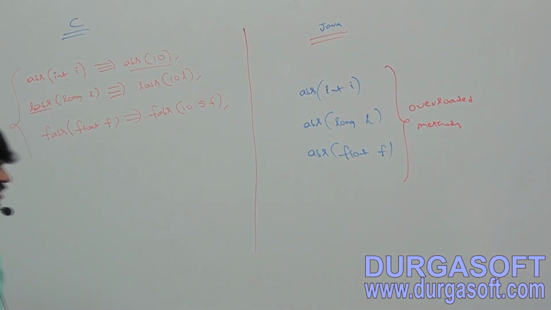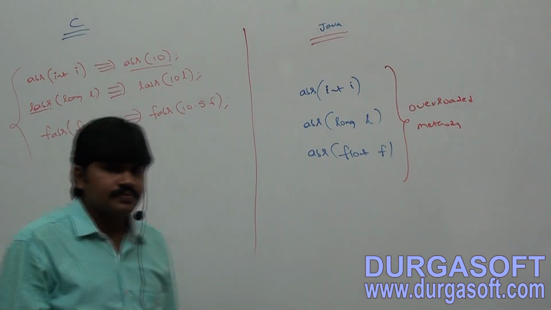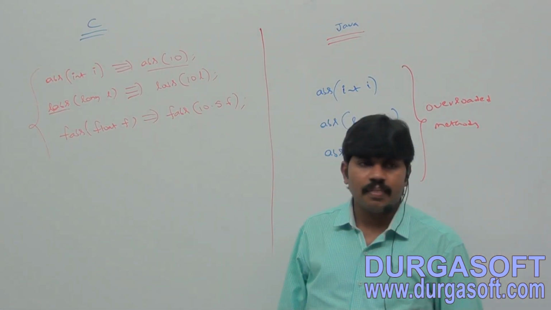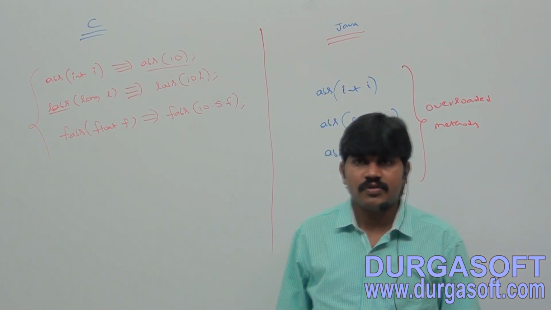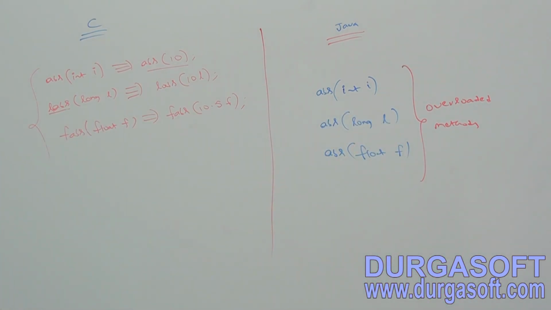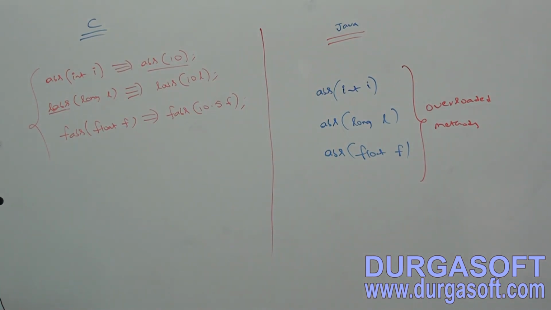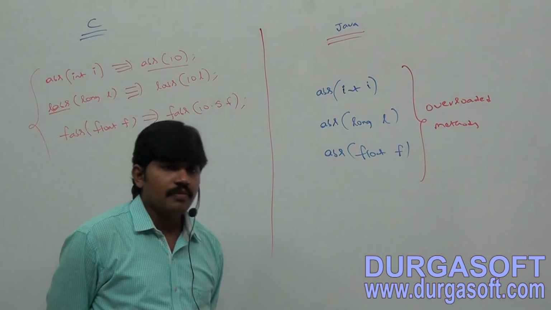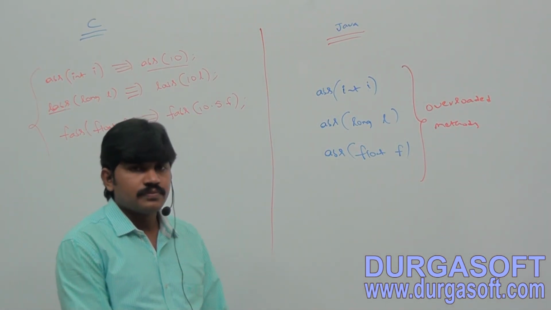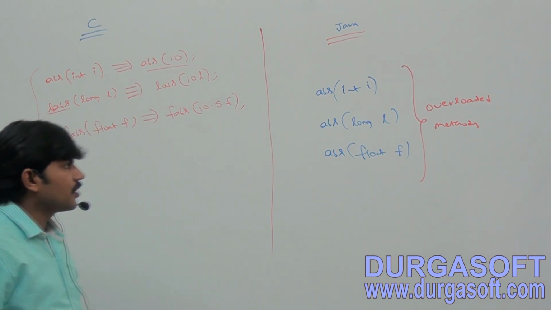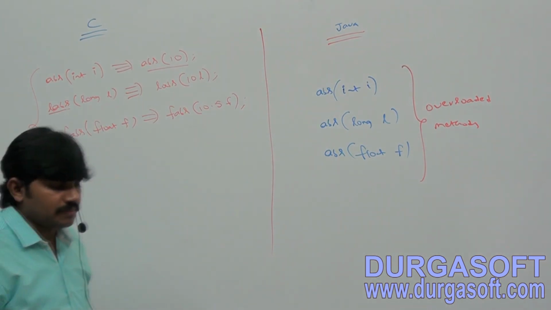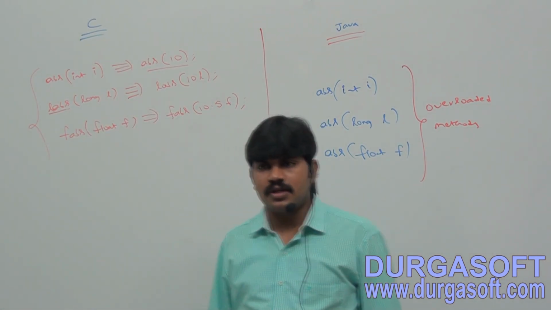Hence, we can't declare multiple methods with the same name but different argument types.